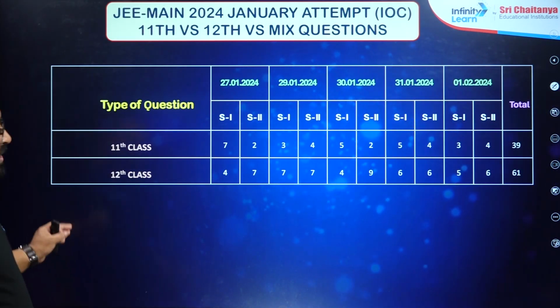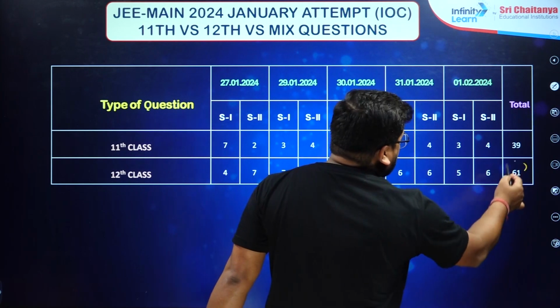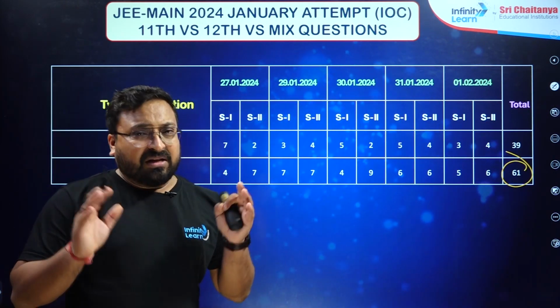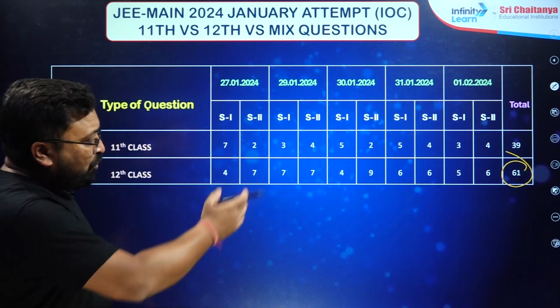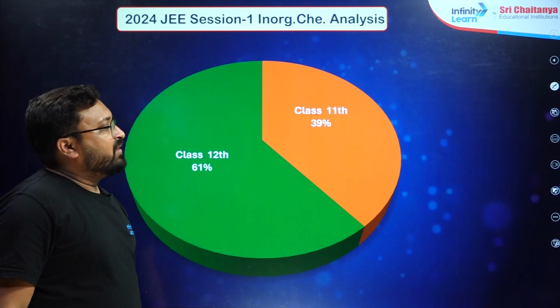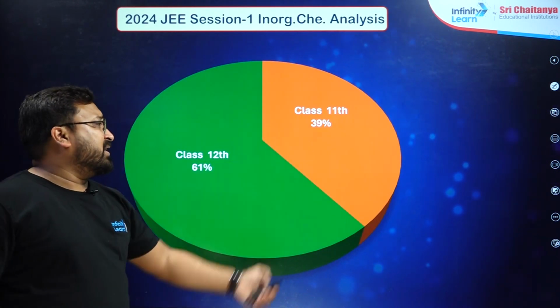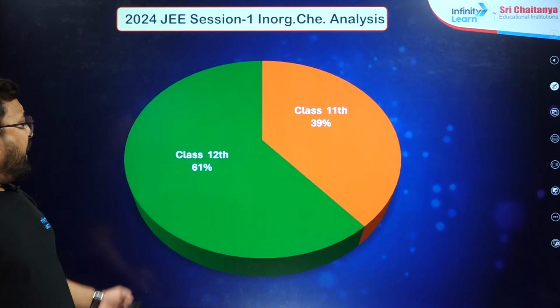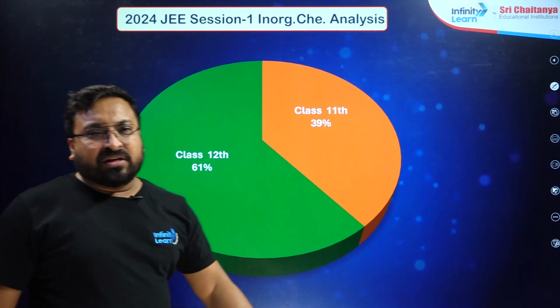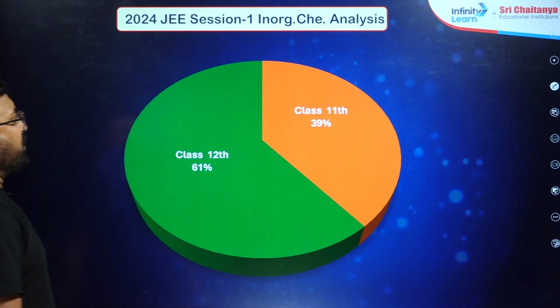Generally this time, in organic chemistry, they asked the maximum questions from the class 12 section. So 61 from class 12, and class 11th only 39. In percentage, this is 39% and this is 61%. So this is the distribution. Come to the next point.